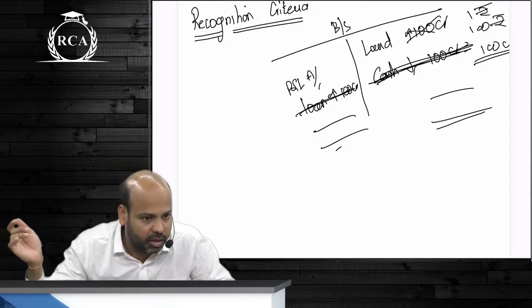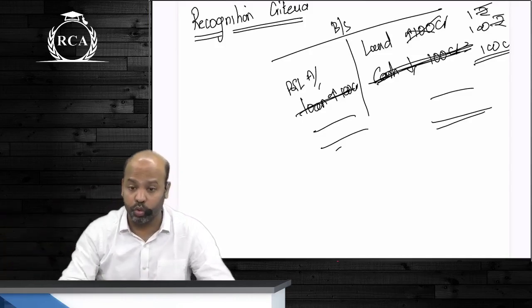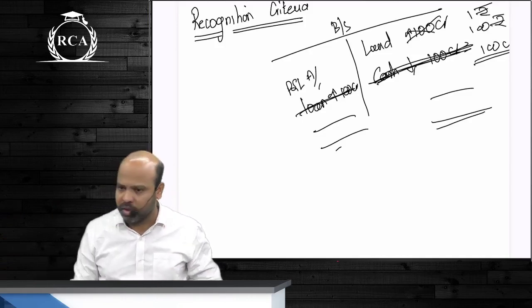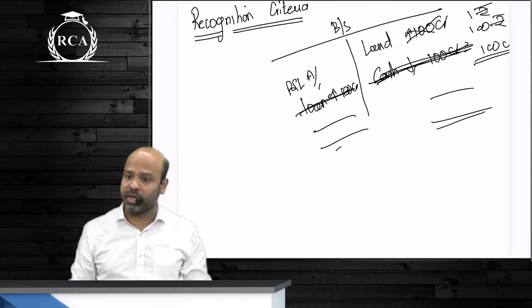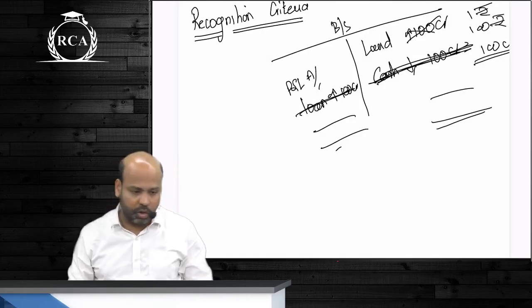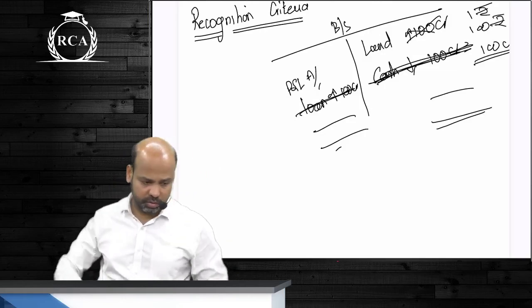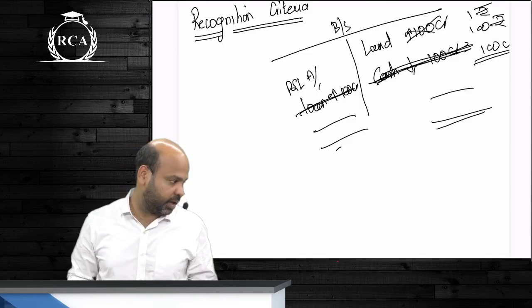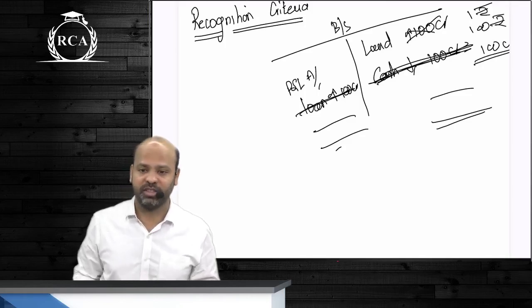Are we clear? So wherever, guys, you know that the cost of an asset is 0, you're supposed to record that asset at nominal value. Remember this for every accounting standard. Are we very clear? Write this also, beta. Write it as the next note. If an asset is being acquired at 0 cost,